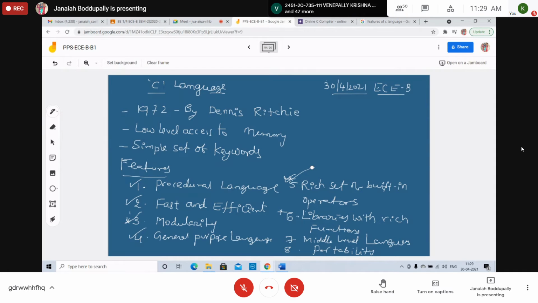Next, libraries with rich functions. I told you already, right? Robust libraries and functions in C help even a beginning coder code with ease. Code is already there, so you can understand. Suppose you all are beginners, right, students? You don't know anything about C language or the code.